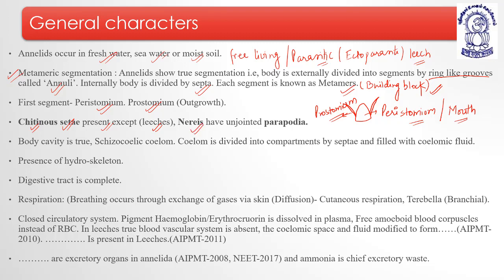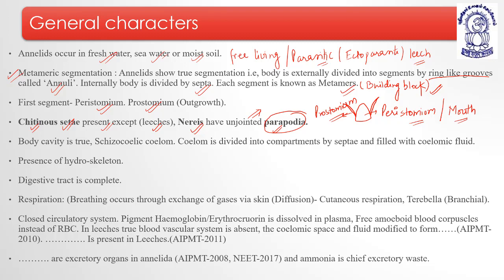Nereis, it is having unjointed parapodia. Unjointed means they are not jointed. Unjointed parapodia, it also helps in the locomotion. Okay. Parapodia means these are the projections which are parallel to the axis of the body. Okay. So these locomotory structures are known as what? Parapodia. Okay. Leeches, they don't have setae, others are having setae as a locomotory organ.